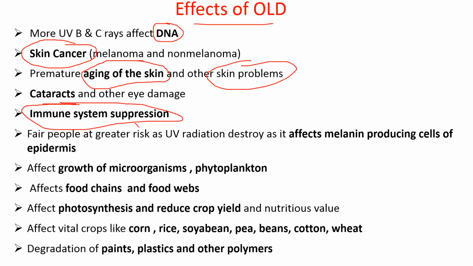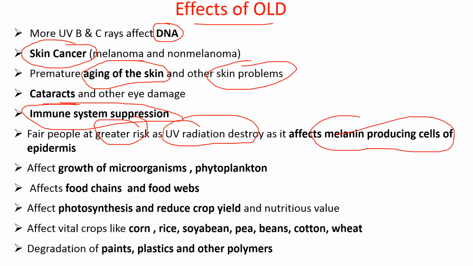Fair people are at very great risk due to the destruction of UV protection, because they have less melanin, and this UV affects the melanin-producing cells of the epidermis. So they have less melanin, and if it is destroyed by UV exposure, it will affect them more as compared to other people.